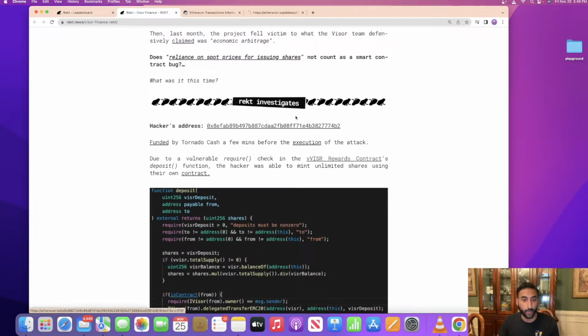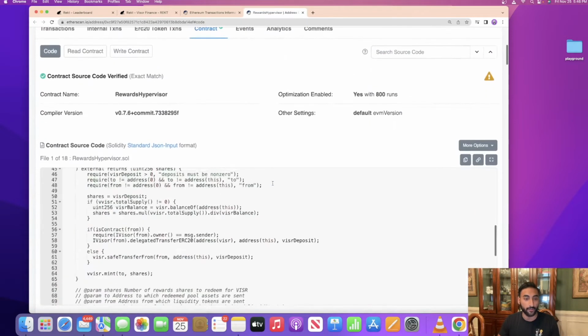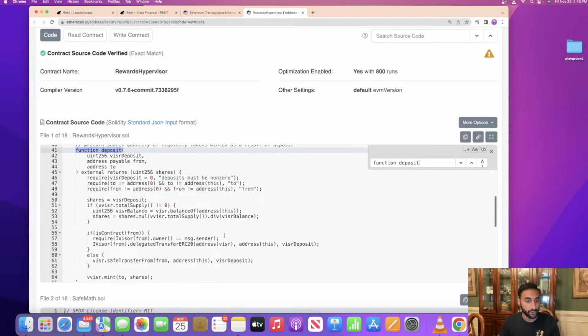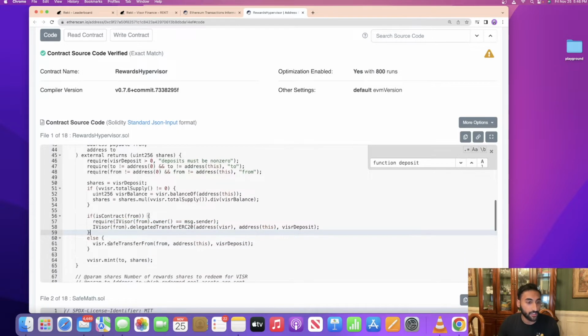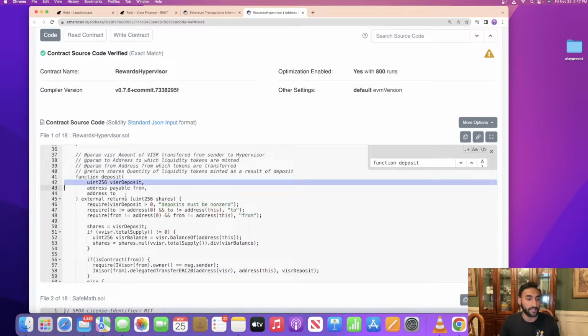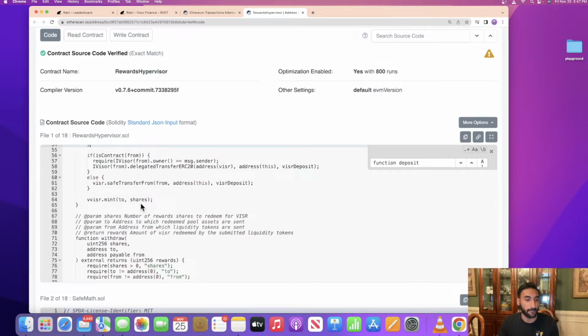So let's look at the reward contract they exploited. It says a vulnerable require check allowed them to mint unlimited shares using their own contract. So let's look at deposit and see what that vulnerable require check was. Right here it says it's vulnerable. What it's showing is that the intention of this contract was to say, if I'm a user and I'm depositing this many funds, it's going to calculate based off some formula, based off how much I deposited, and then mint me that appropriate token share back.